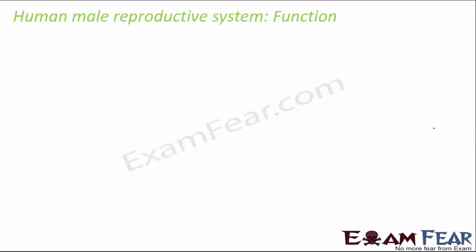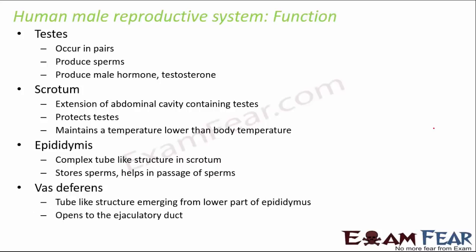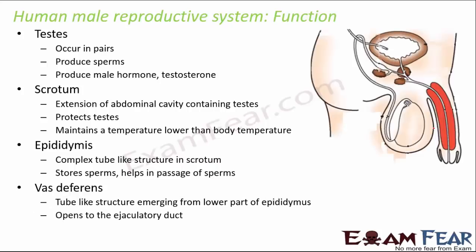Now let's talk about the human reproductive system. There we will first talk about the male reproductive system. If we have to talk about the structure, these are the important parts of the human male reproductive system. We have the testis, which occurs in pairs. Their job is to produce sperms, and they produce the male hormone, which is testosterone. This is the male reproductive hormone. So these are the testes. You have a pair of testes.